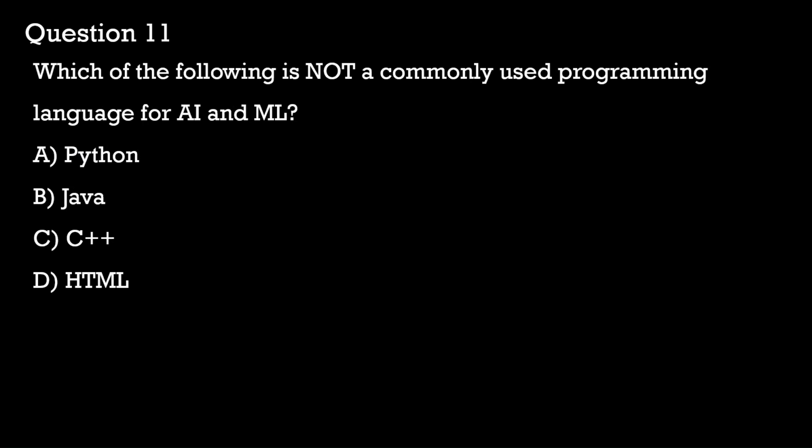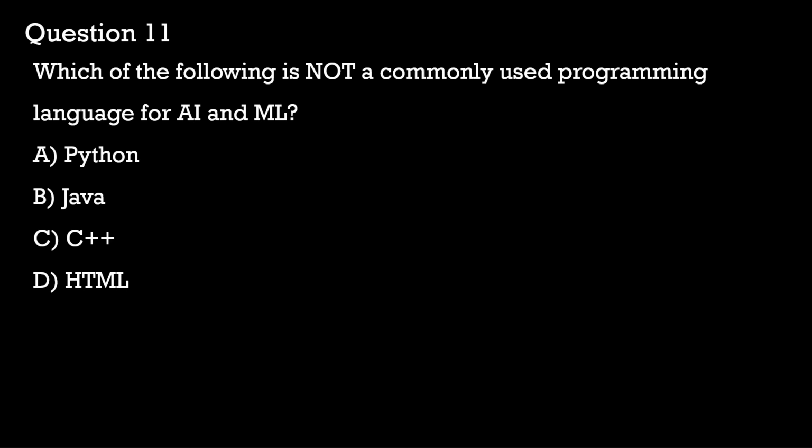Question 11. Which of the following is not a commonly used programming language for AI and machine learning? A. Python. B. Java. C. C++. D. HTML. Python is one of the most popular and widely used programming languages for artificial intelligence and machine learning due to its simplicity and extensive libraries.